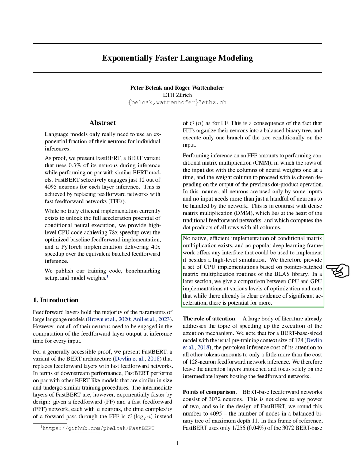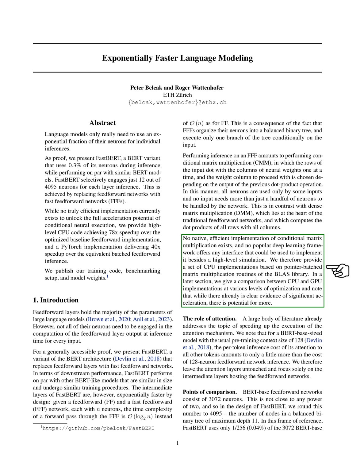Unfortunately, there is no efficient implementation of CMM in any popular deep learning framework. Therefore, we provide a set of CPU implementations based on pointer-batched matrix multiplication routines of the BLAS library. We also compare CPU and GPU implementations at various levels of optimization and note that while there is already significant acceleration, there is potential for more.